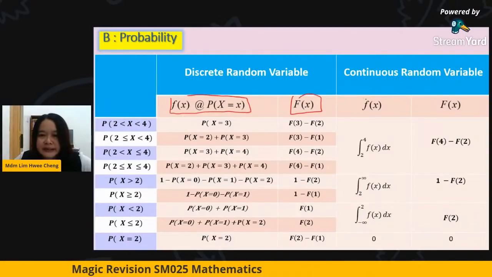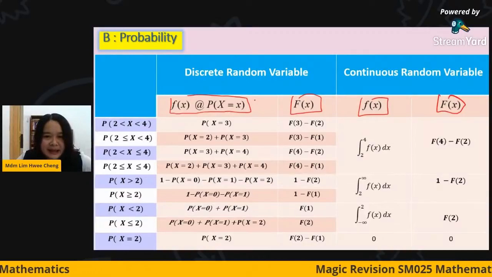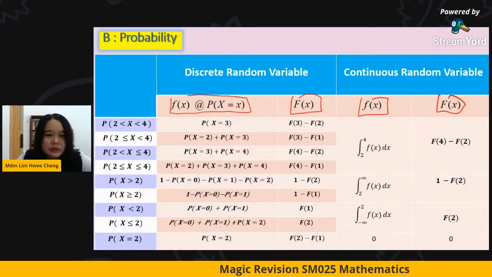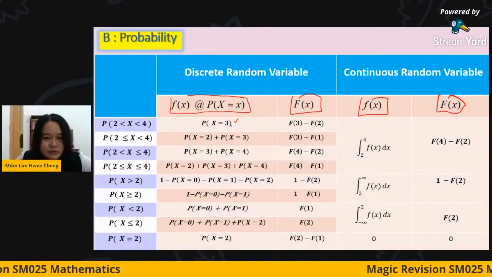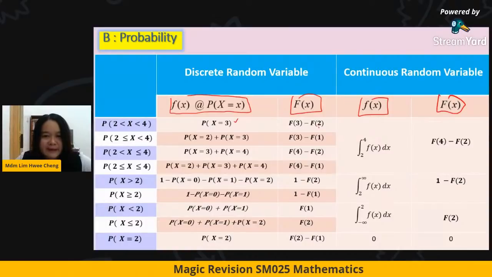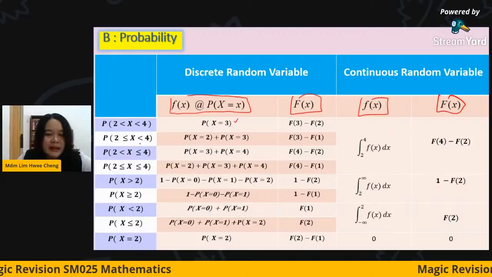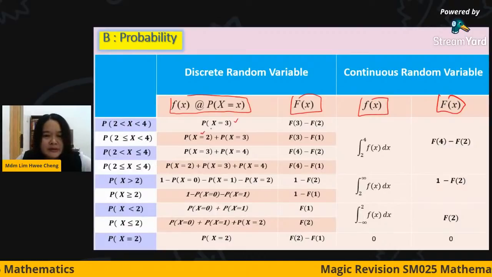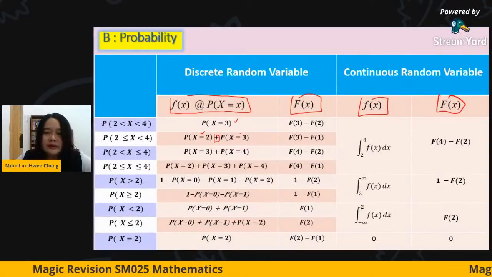If you want to read from the PDF table, to find the probability greater than 2 and less than 4, you just take the value of the PDF, F equal to 3. If you use the cumulative, you use F3 minus F2. This is the difference. For 2 less than 4, the included values are 2 and 3, so if you use the PDF you just add. If you use the cumulative, you have to subtract.